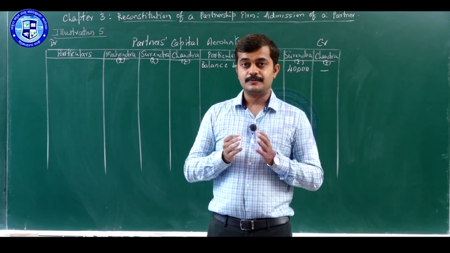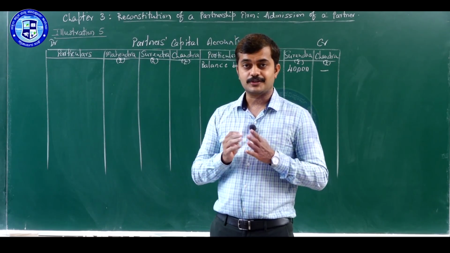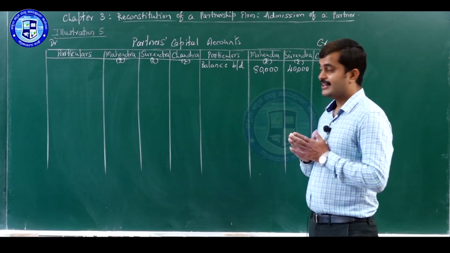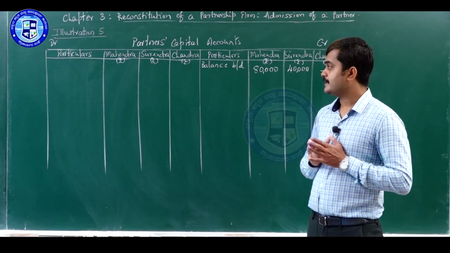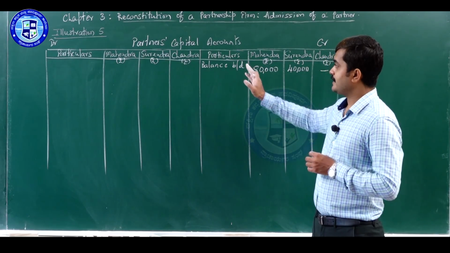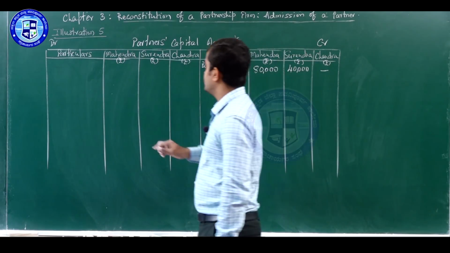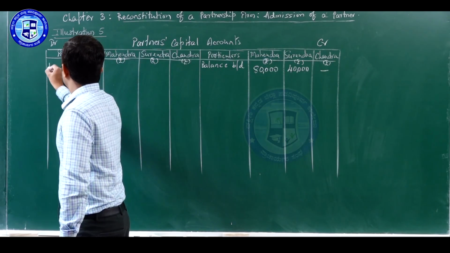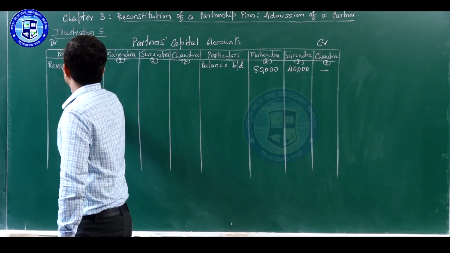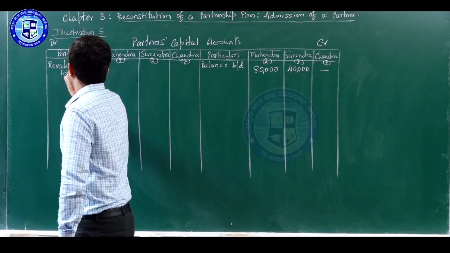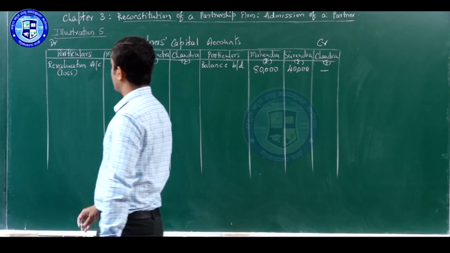So, after this we will be recording revaluation loss. We had got revaluation loss in this case. For that we have to pass entry partners capital accounts debit to revaluation account. So, it will come on the debit side as a revaluation account, within bracket you write loss.